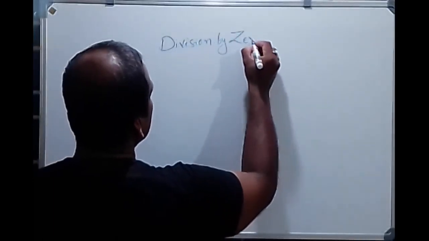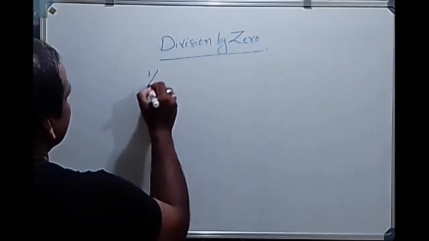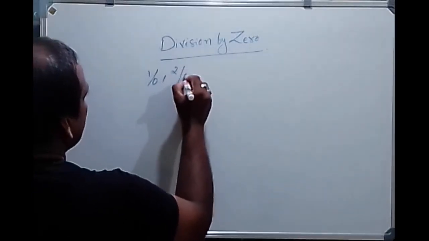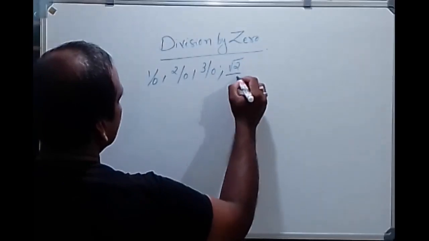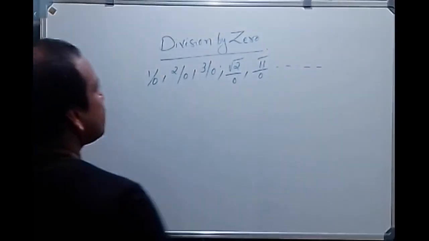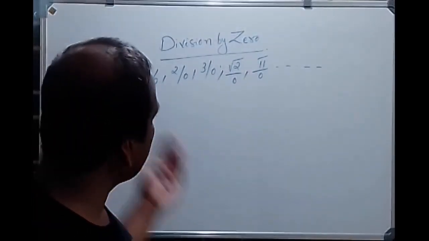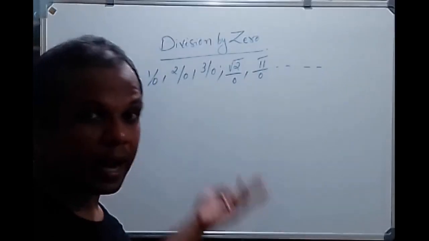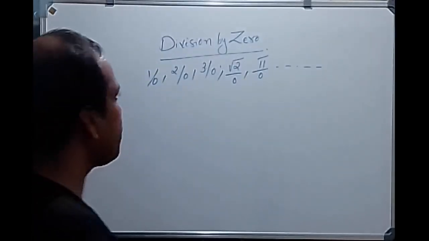Division by 0. Coming to the topic, division by 0 is nothing but something like this: 1 by 0, 2 by 0, 3 by 0, root 2 by 0, 5 by 0, etc. Any value we can make. Then what will happen when we divide by 0? We can say,